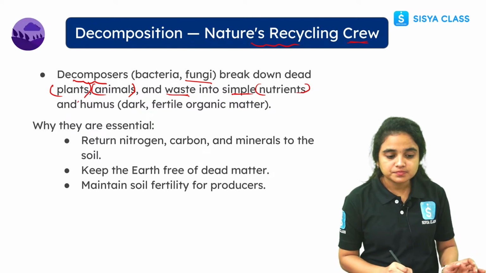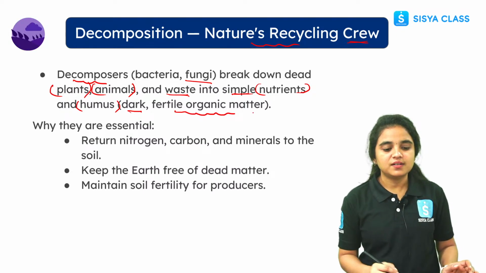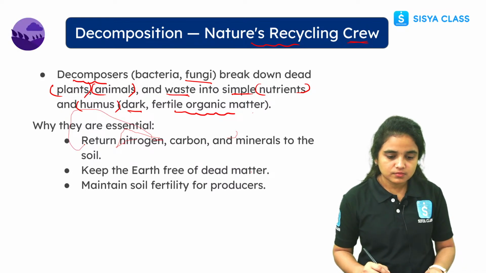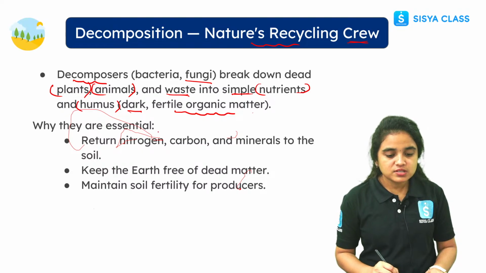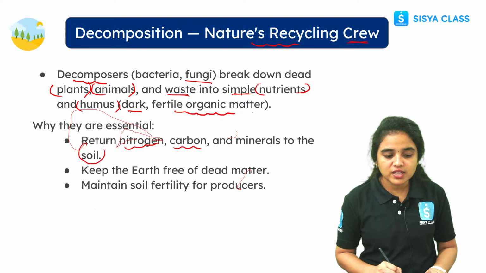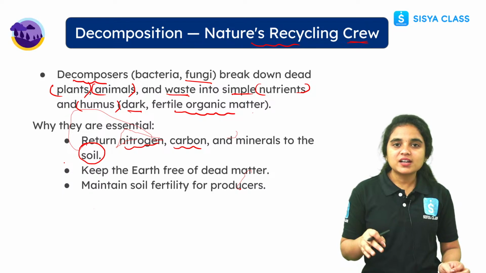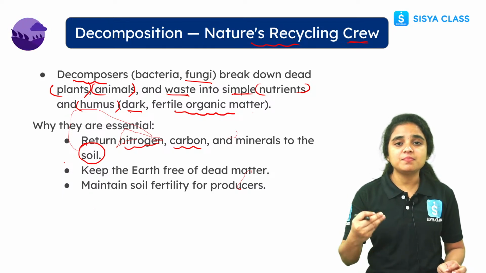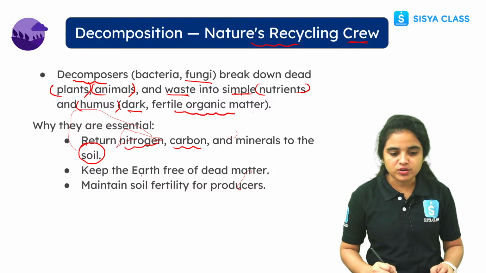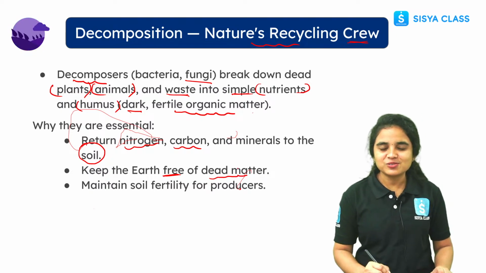And humus means a dark, fertile organic matter, right? So why are they very essential? Because the return of nitrogen, carbon and minerals to the soil happens with the help of decomposers. Again the nitrogen will be back into the soil, the carbon matter will be back into the soil, and the minerals will be mixed with the soil. So this is why decomposers and decomposition are important, and it keeps the earth free from dead matter, right?